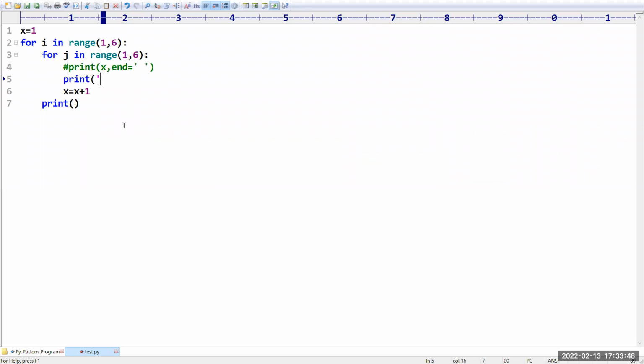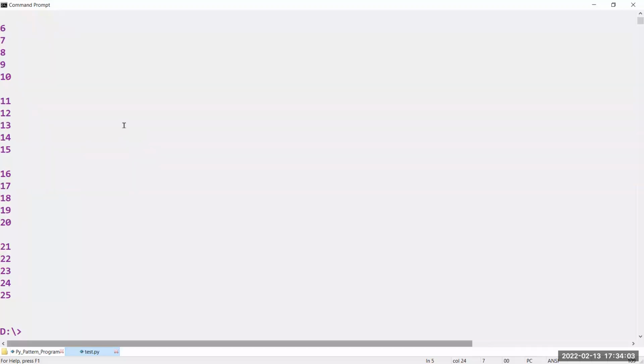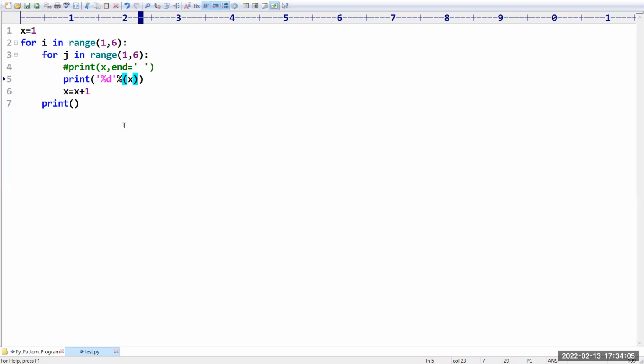You can take percentage d. In the place of percentage d, I want to take the value x. Let me see what answer we are going to get. Like this we are getting. So let me take comma end is equal to empty.